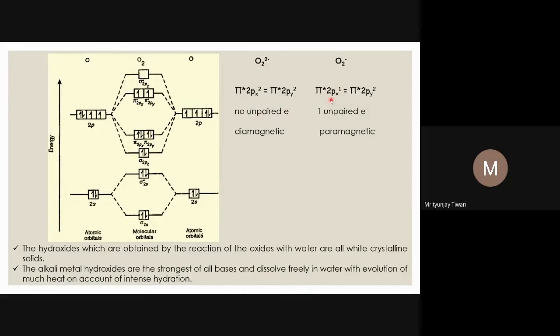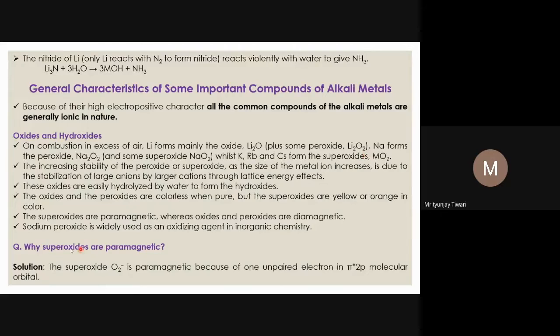I have put only one electron into pi star 2px and two electrons into pi star 2py. So one unpaired electron is here, and because of this unpaired electron, superoxide is paramagnetic in nature. And this answers the question: why are superoxides paramagnetic? It is because of one unpaired electron in the pi star 2p molecular orbital.